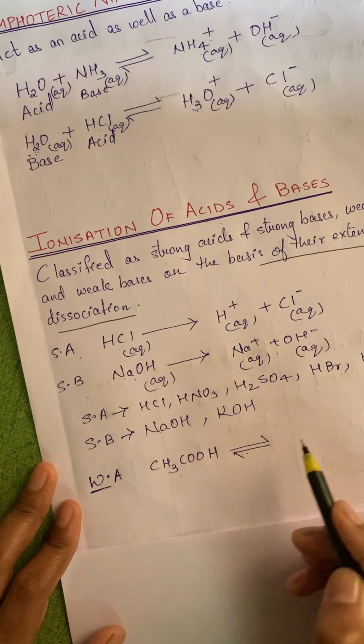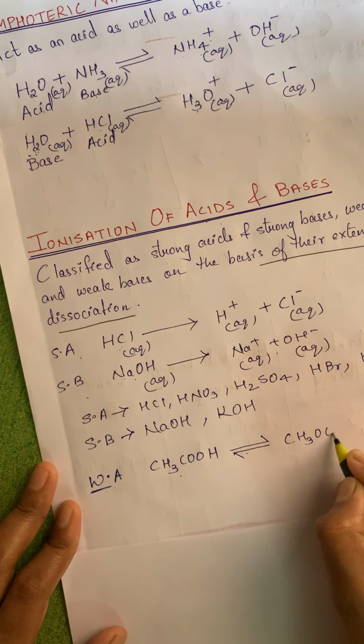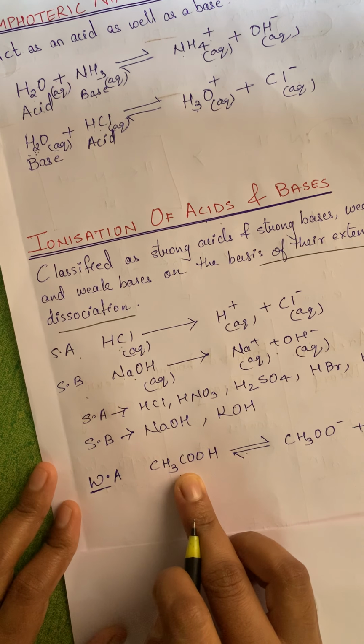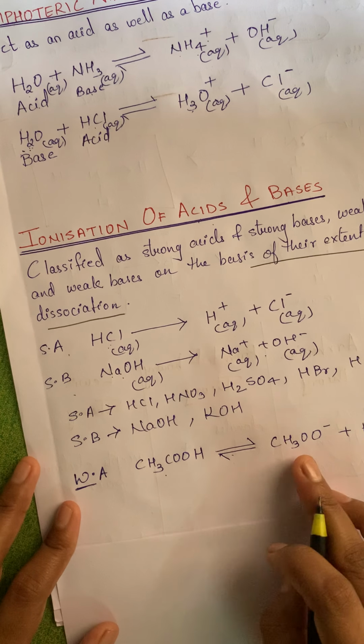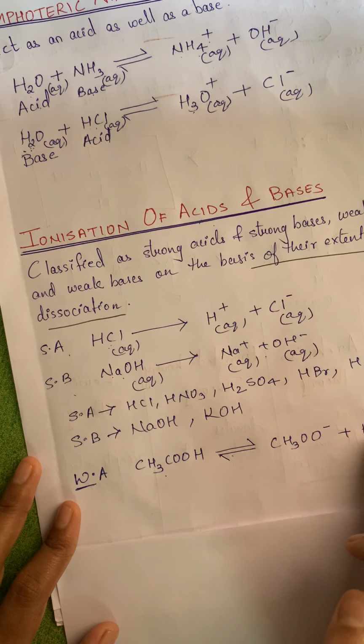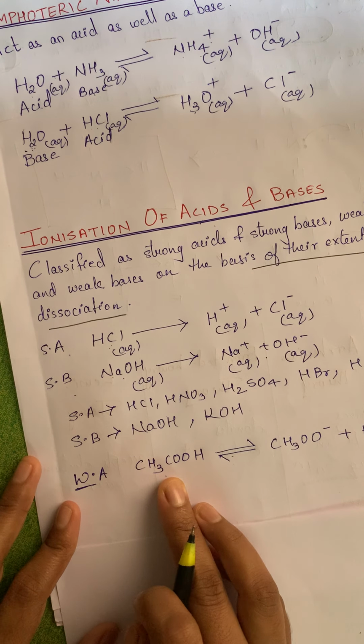If the reaction is not completed, there will be presence of ionized ions plus the unionized molecules. Ionized means CH3COO minus, which are present in the form of ions. Unionized means they are present in the form of molecules.